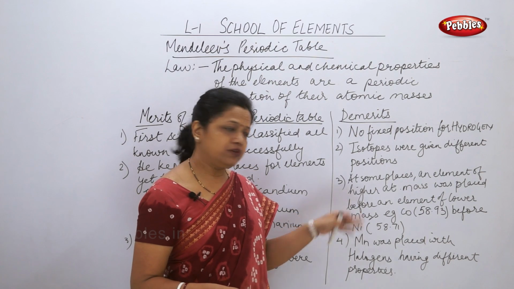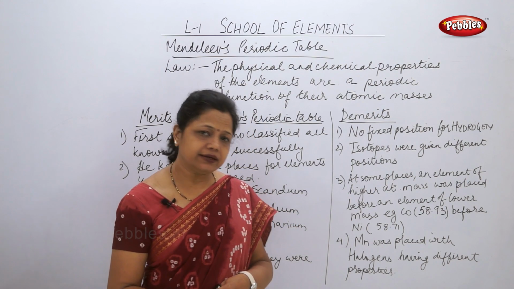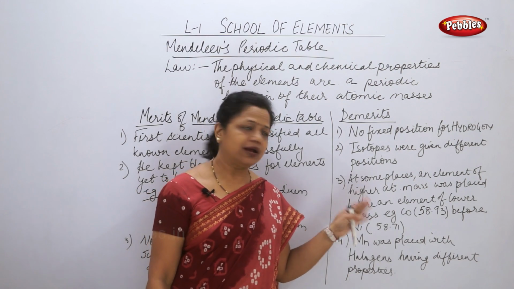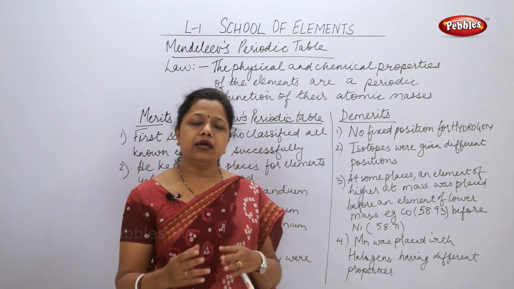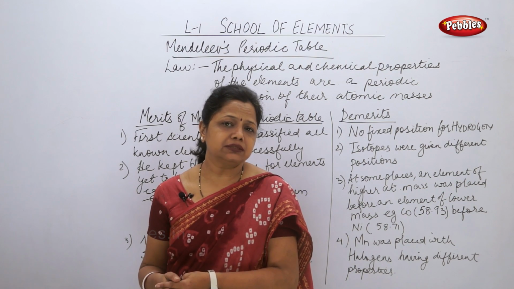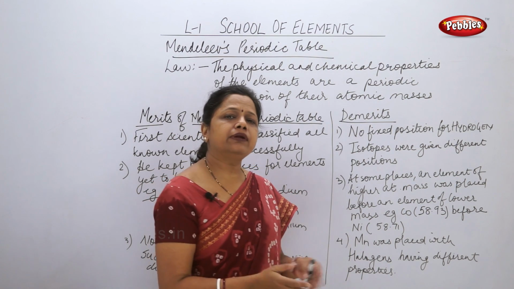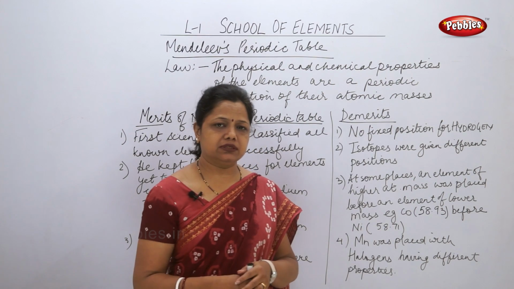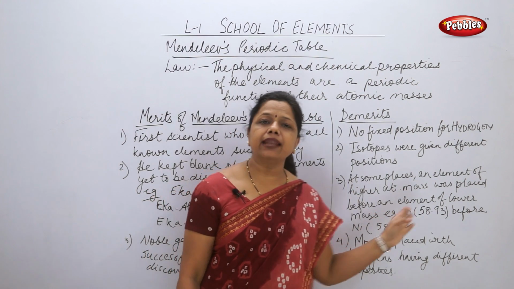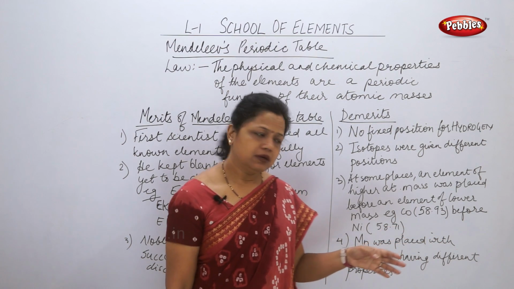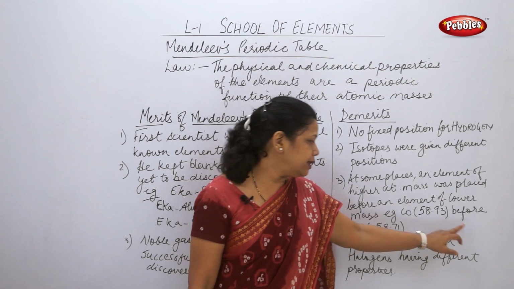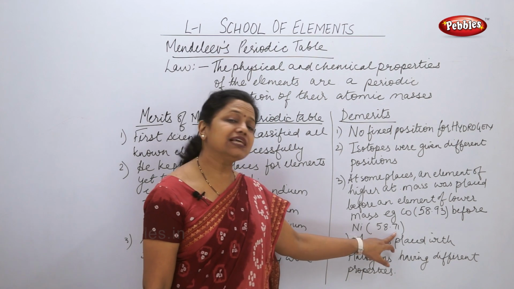The third demerit which various scientists could make out was that at some places Mendeleev had put an element having more atomic mass earlier than the element having less atomic mass. The common example in his table was cobalt and nickel. Cobalt had atomic mass 58.93 and nickel had 58.71.